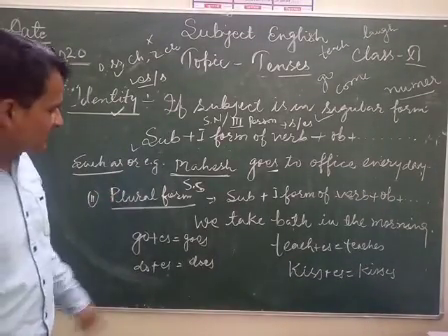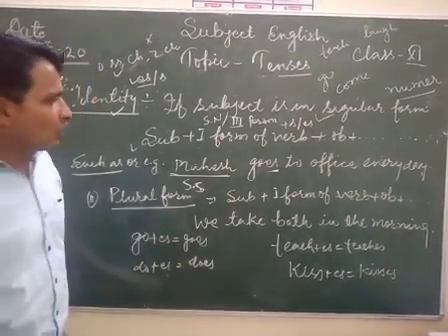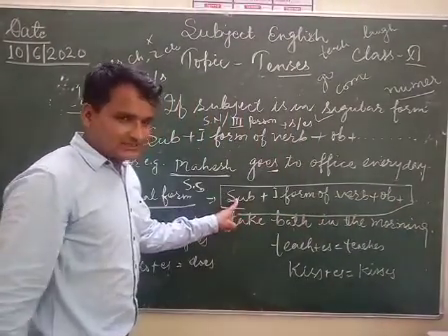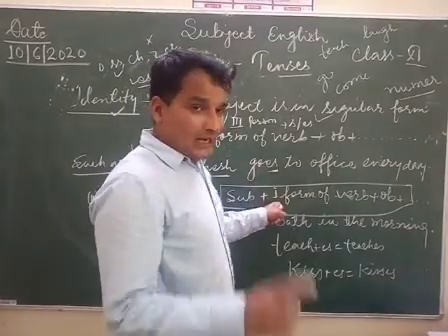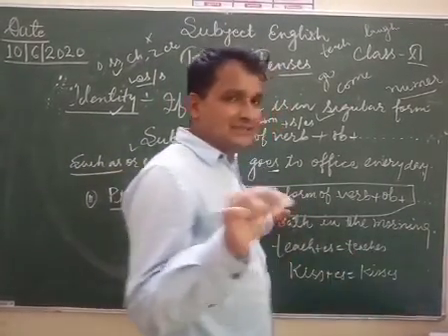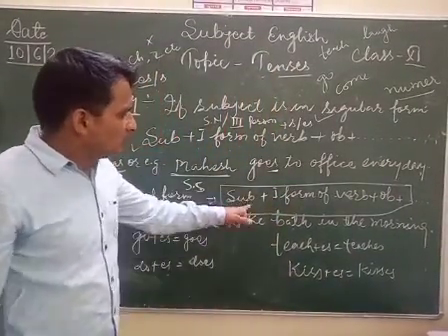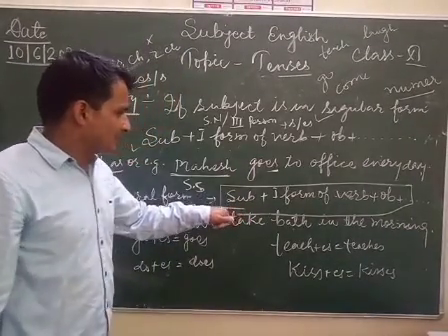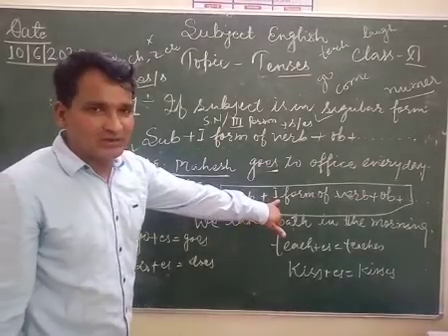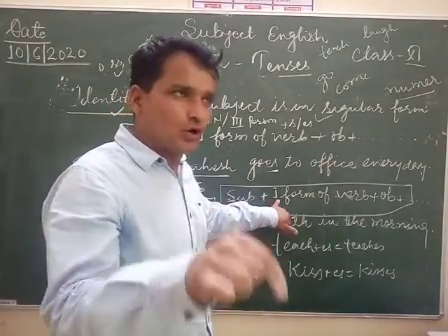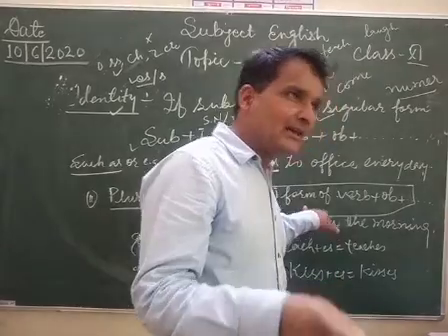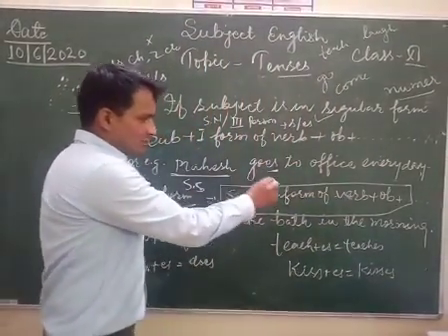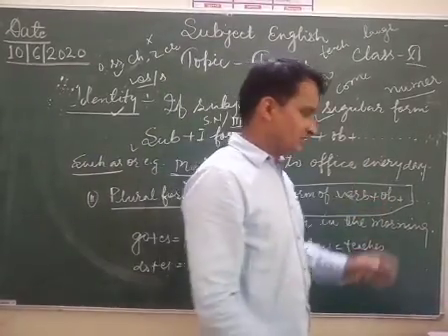And if subject is in plural form, we use only this sentence structure: subject, then first form of the verb. First form of the verb is also called base form. किसी बुक में मिलेगा आपको कि subject then base form of the verb. So you have to understand base form of the verb is called the first form of the verb, and it is used with plural subjects. Subject, then first form of the verb, then object.